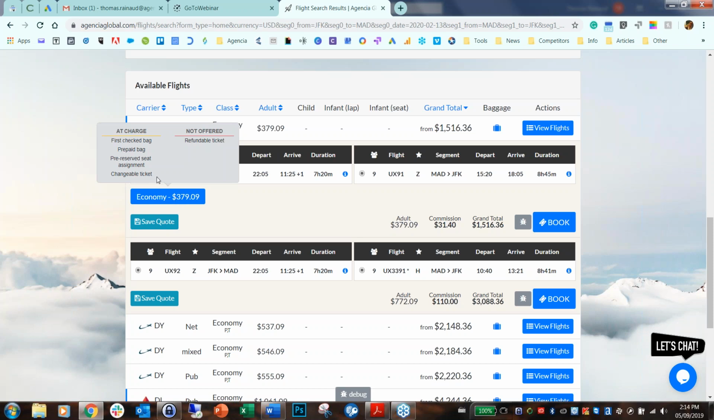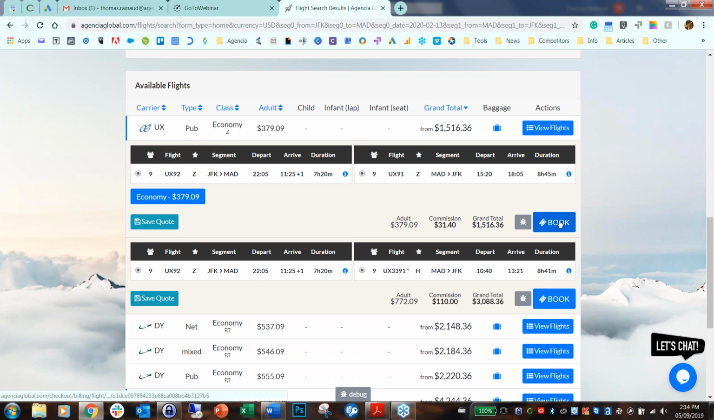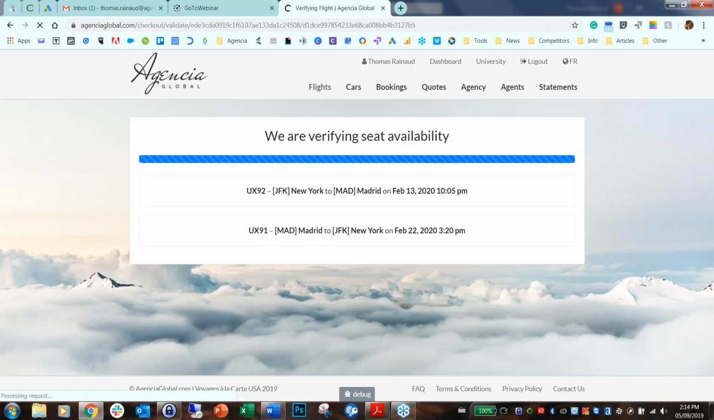Here in particular, it's a very cheap fare. So Air Europa doesn't offer anything particular, any upgrades, but it's an option for other flights. But again, let's say it's the fare that you think will suit your customers. You can just click on book. And right now, Agencia is basically making sure that, again, the seats are available in the GDS. And you can also have a recap of the flight and all the parameters that you previously selected to make sure that you haven't made any mistakes.